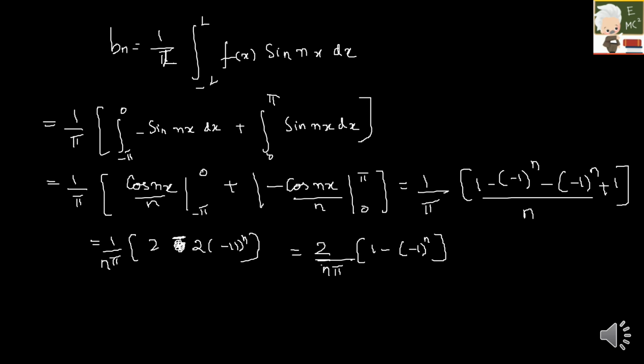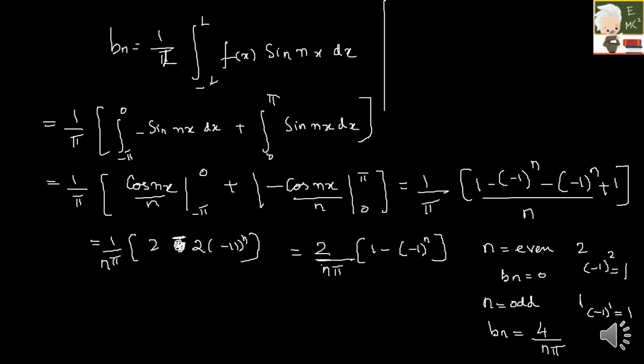So just consider if your n value is even. For example, if it is 2 something, then minus 1 square is 1. So 1 minus 1, what will your bn value become? Bn will be 0. Similarly, if your n is an odd value, for example, let me take it as 1, then minus 1 the whole power 1 will be minus 1. So for odd values, your bn value is nothing but 4 by n pi.